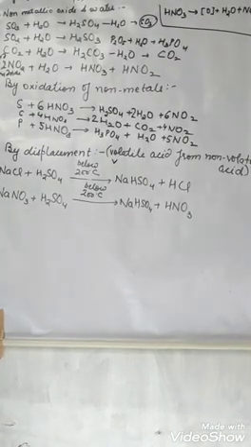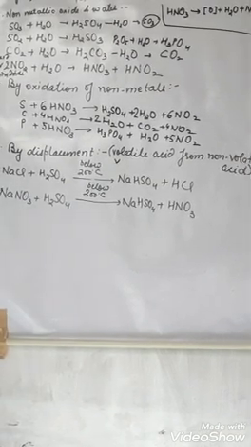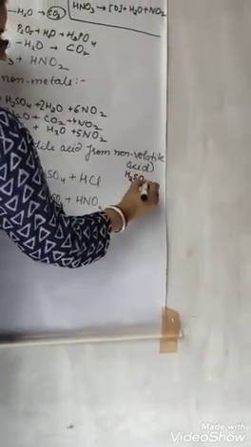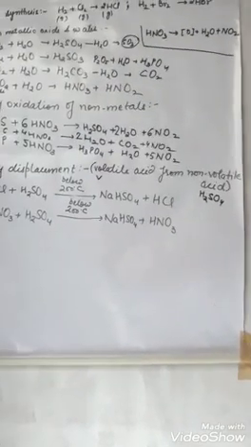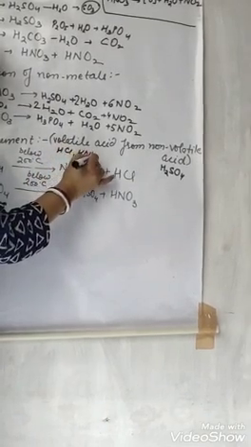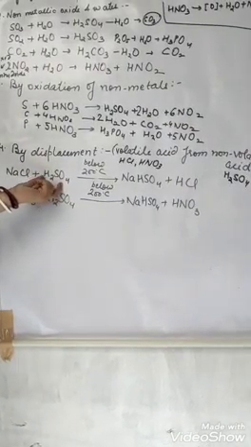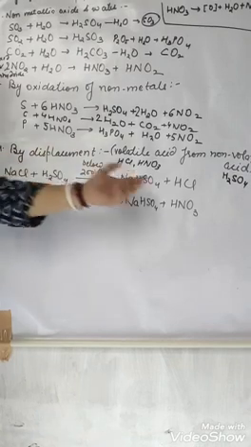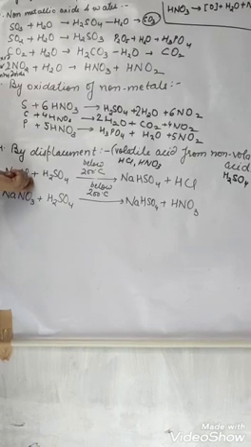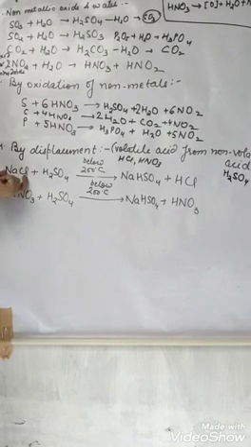That is a volatile acid. And what are non-volatile acids? That will not vaporize very easily. In our course, only one non-volatile acid is there, that is H2SO4, which can withstand very high temperature also. Volatile acids are like HCl, HNO3. Alright, so we have taken a non-volatile acid, H2SO4. We want to make HCl and HNO3, right? For HCl we need Cl. Cl will come from NaCl, right?